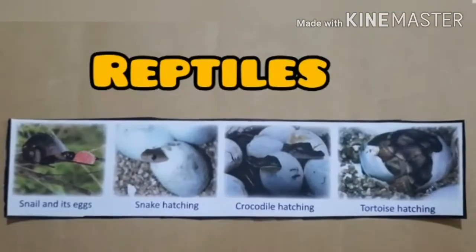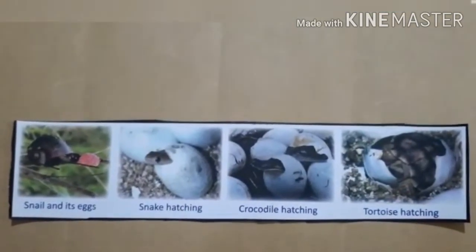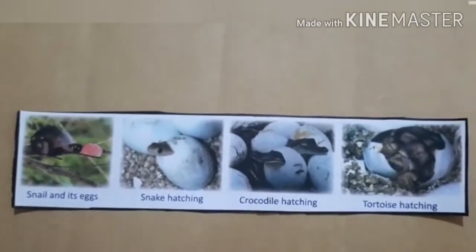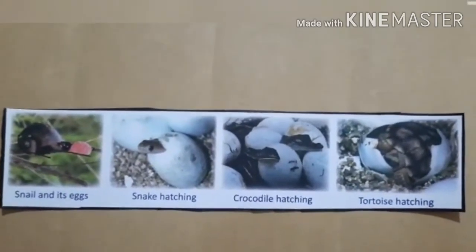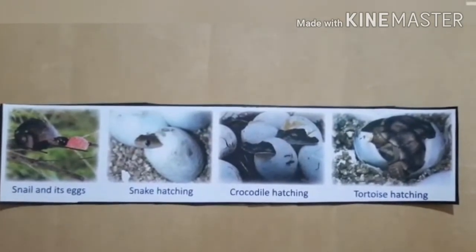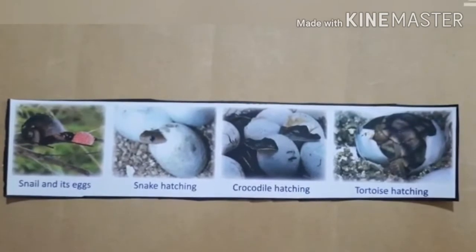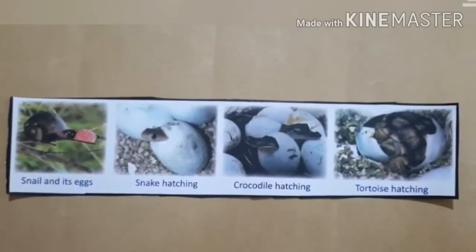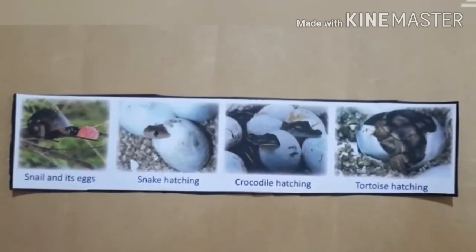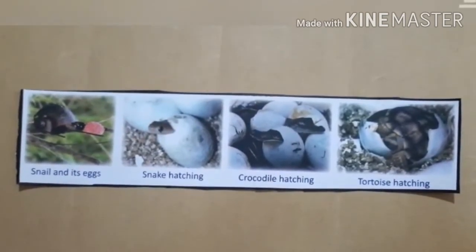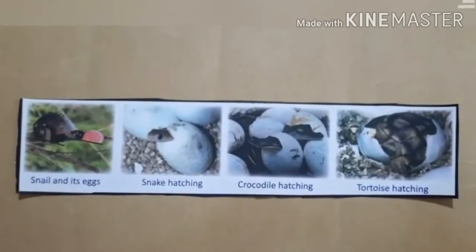Let us learn about reptiles. Reptiles like snakes, turtles, lizards and crocodiles lay their eggs on the ground. Their eggs are protected by shells. The eggs are warmed by the heat of the sun, and the shells of their eggs are not very hard. Most of these animals do not care for their eggs or babies. Some of these are eaten by other animals.